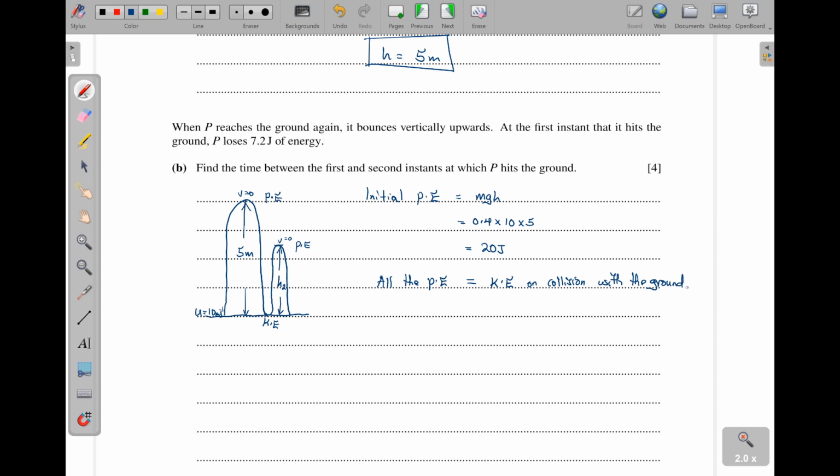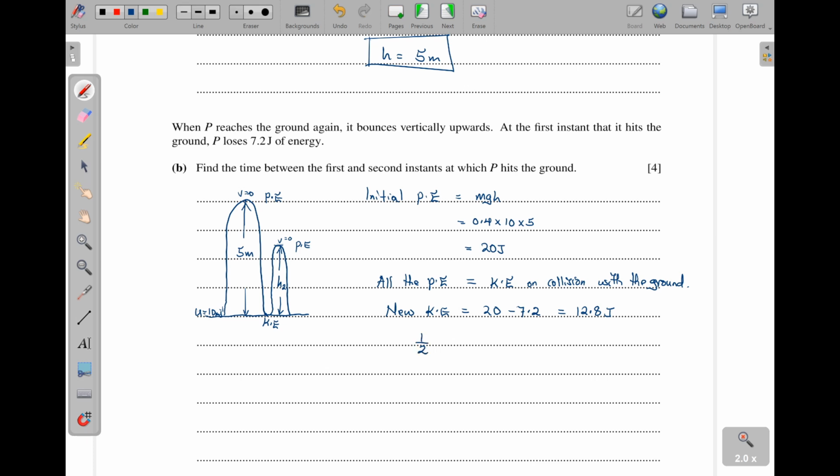Okay. Now, after collision, there is loss of 7.2 joules. So now we can say new kinetic energy is going to be this 20 joules, then minus the 7.2. And this one will give us 12.8 joules. Now, this is the new kinetic energy the particle is now rising with. But as it is rising with that kinetic energy, it has a certain speed it is moving with. So what is that speed?